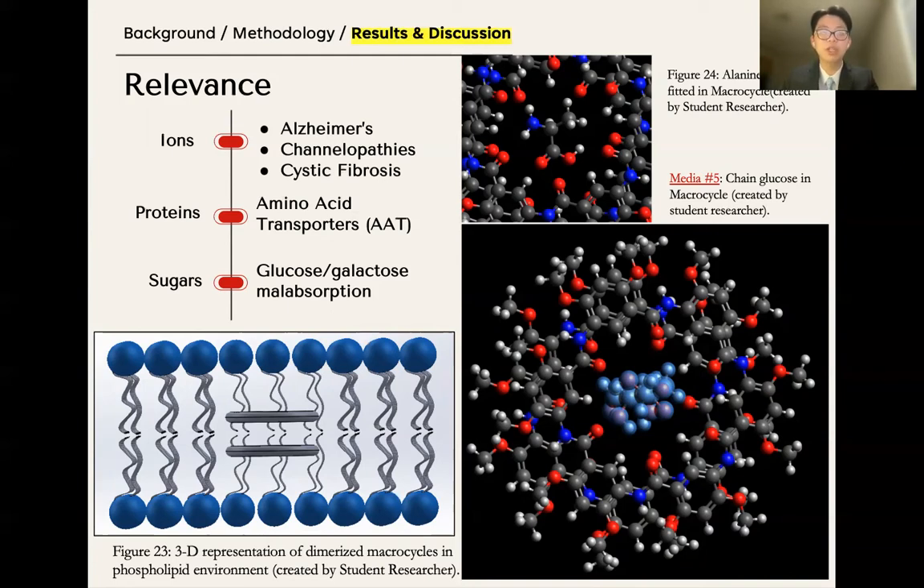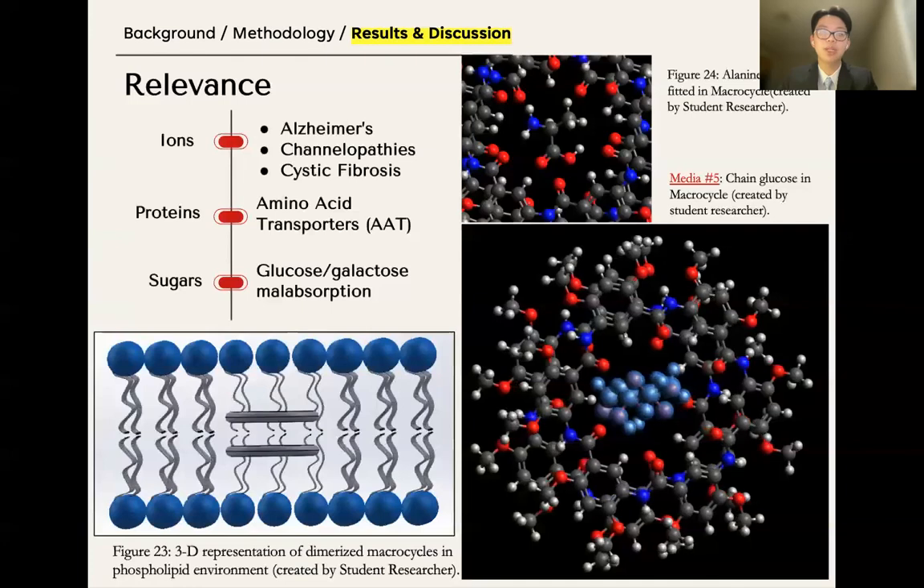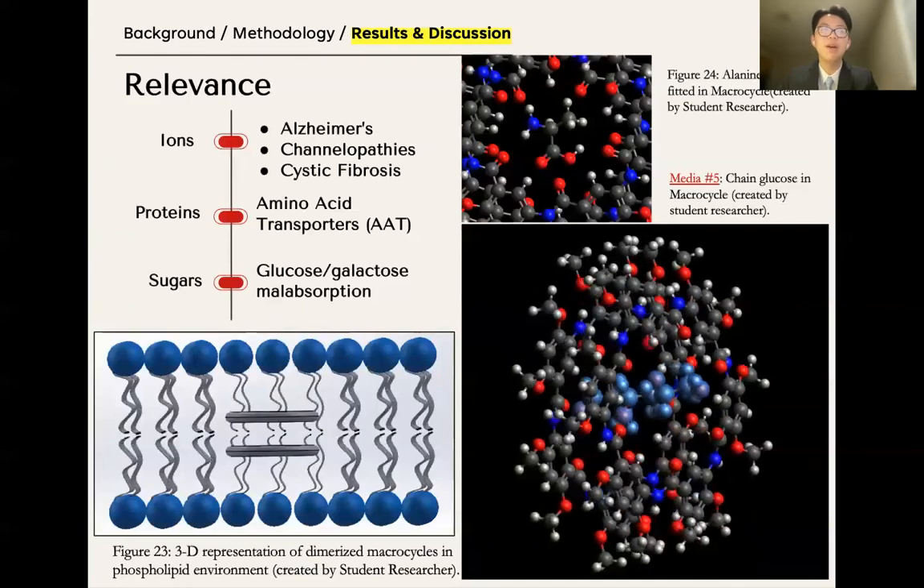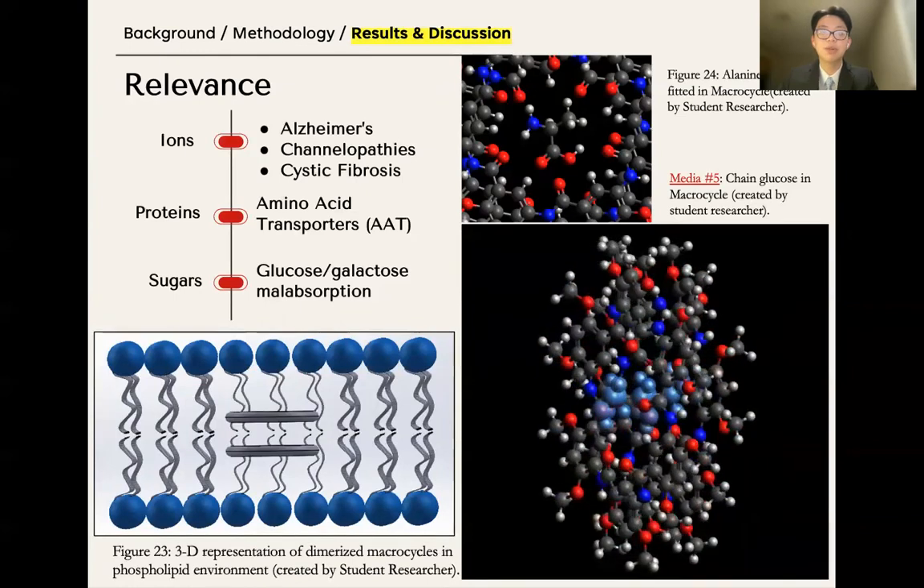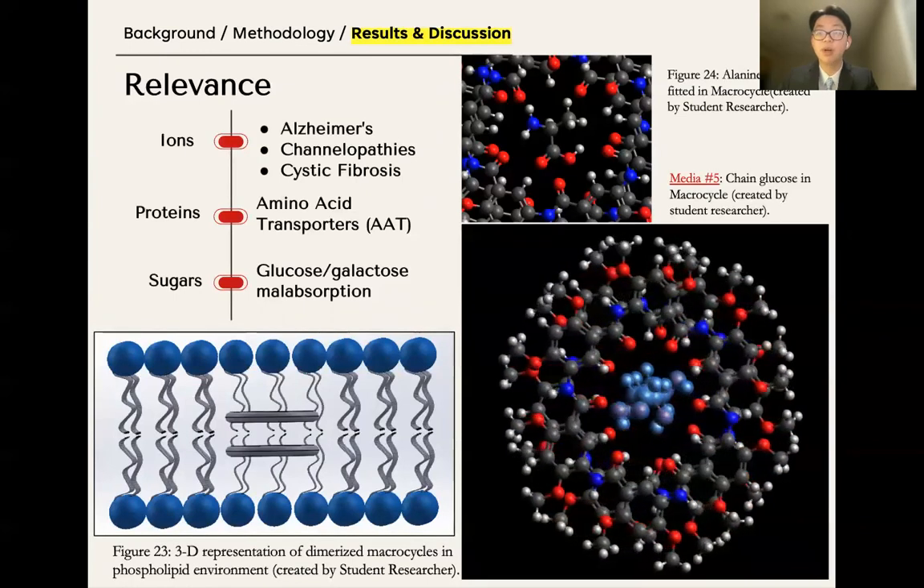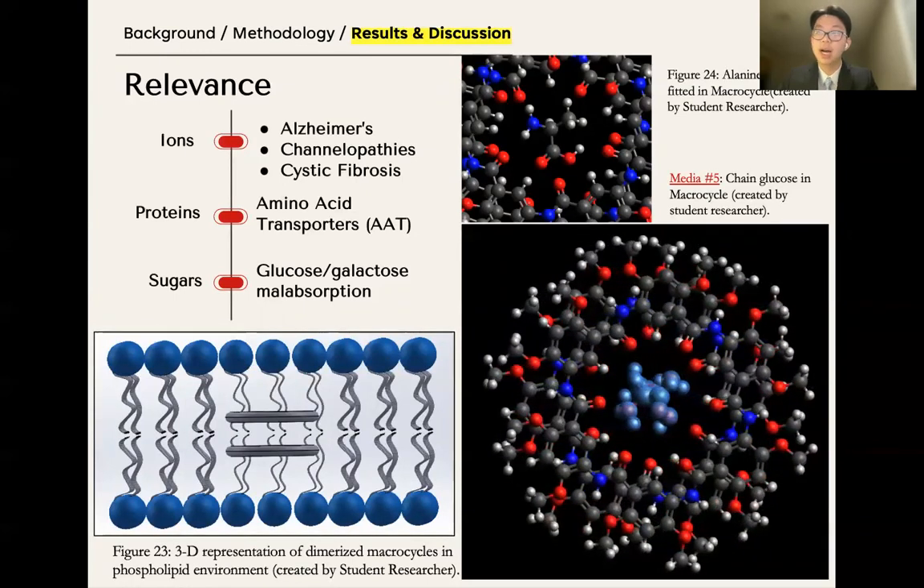For proteins, incorporation of macrocycles as amino acid transporters may occur, as figure 24 in the top right demonstrates the amino acid alanine fitting comfortably inside of the host. Finally, to combat glucose and galactose malabsorption, molecular transport of glucose and other simple sugars which fit well in the macrocycle can occur. The bottom right demonstrates a glucose molecule, highlighted in blue, fitting well inside a dimerized system composed of 2 macrocycles. This thus demonstrates its purpose as an artificial nanopore to transport different molecules, such as ions, proteins,